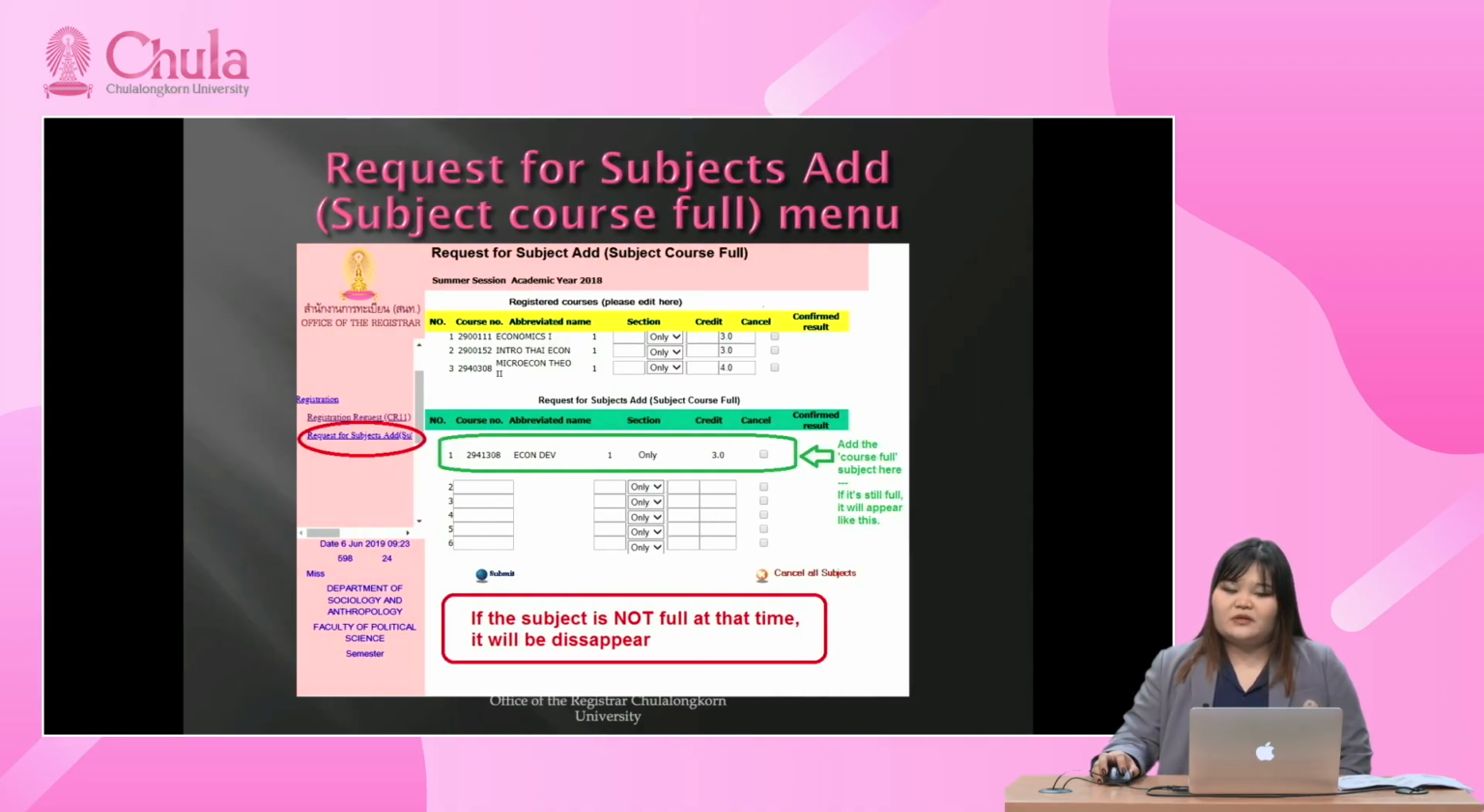This is what the request for subject add menu looks like. You will add the course full subject here, the green one, and if it is still full at that moment, the course will appear like this. But if it is not full at that time, it will disappear. So if it is not full at that time, you can try to register by the registration request menu.